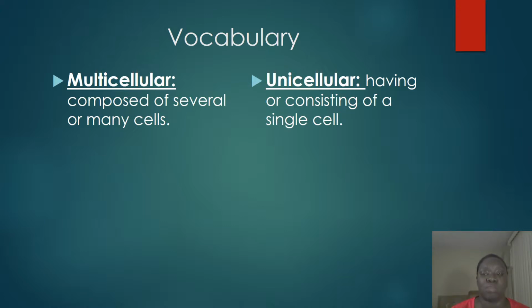So the first type of cell is multicellular, which means that the entire organism is composed of many different cells, versus a unicellular organism that only has one single cell. That'll come into play a little bit later.